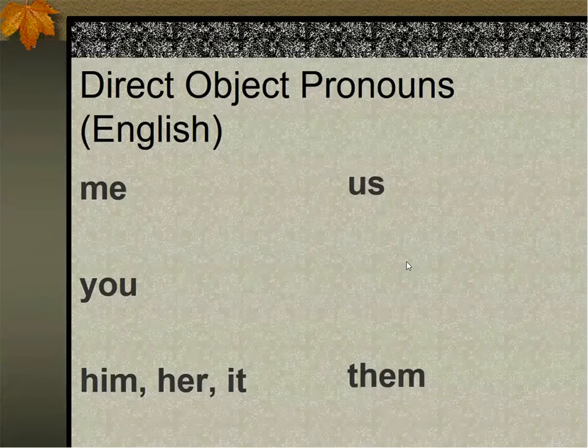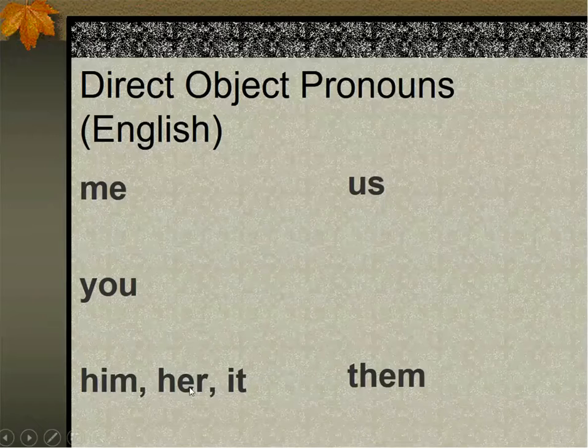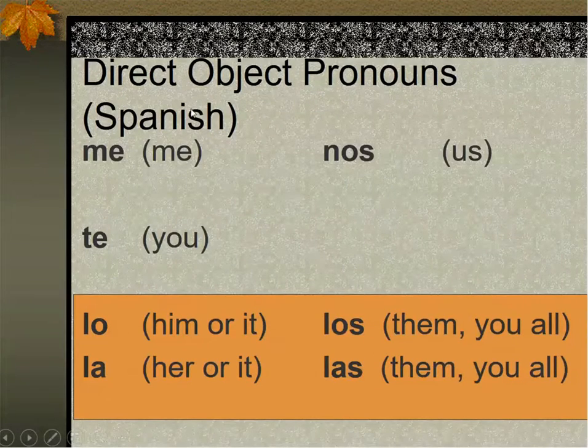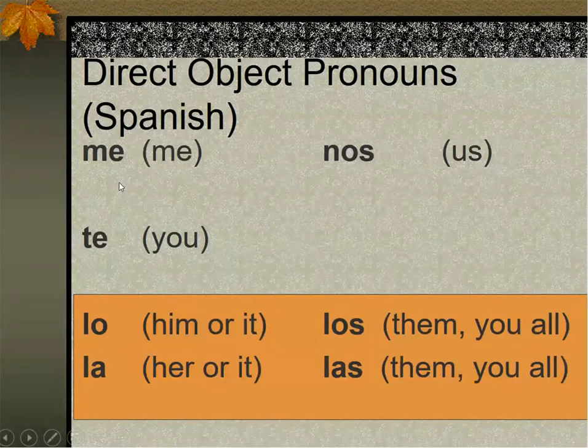Direct object pronouns in English are me, you, him, her, it, us, and them. And the direct object pronouns in Spanish are me, te, lo, la, nos, los, las. Let's say one more time. Me, te, lo, la, nos, los, las.